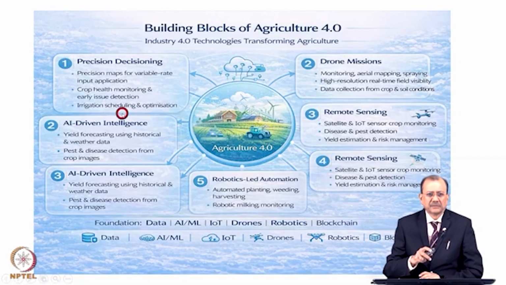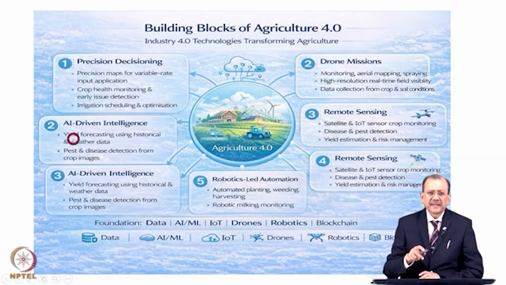Precision decision, crop health and monitoring, early issue detection. Early issue detection is possible now with the help of precision decision. Irrigation scheduling and optimization: when irrigation has to be provided, what is the status of the crop, and how to optimize that yield. If the irrigation is provided at the right time to the crop, then there is a good chance of optimized yield.